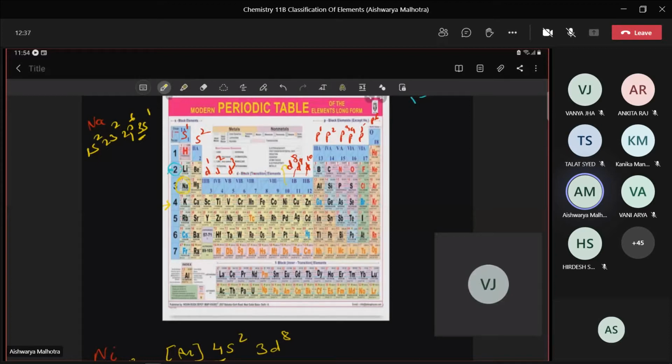Please write: group 1 elements are known as alkali metals.